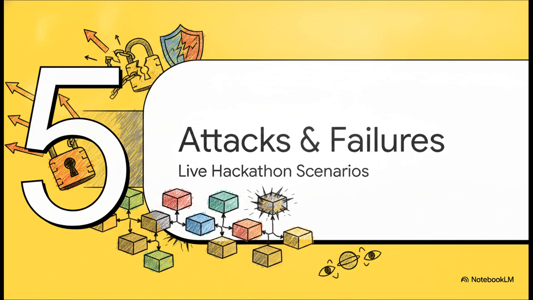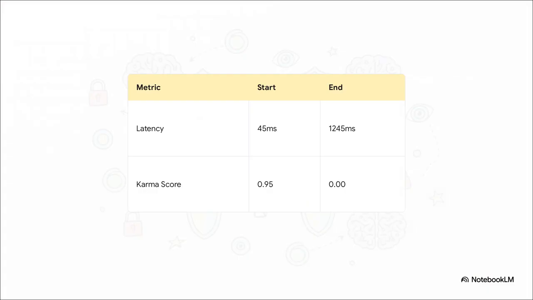We're going to see this in real-time practice now. Okay, let's start with a classic operational failure, the Genesis degradation scenario. Look at Validator 7 here. Its metrics are just falling off a cliff. The latency goes from a nice healthy 45 milliseconds to a completely offline 1245 milliseconds. And right at the same time, its proof of karma score tanks from 0.95 down to an absolute 0.000. The node is obviously failing, and bam, the agent's remediation loop is instantly triggered.